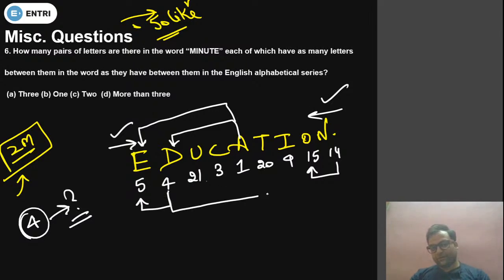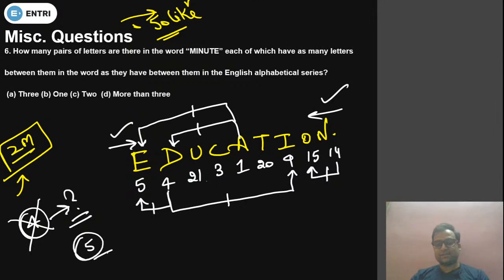Yes, from 4 to 9 there is also another pair. So in total we got 1 2 3 4 5 pairs. 4 is not the correct answer, 5 is the correct answer. More than 4, so option D is correct.